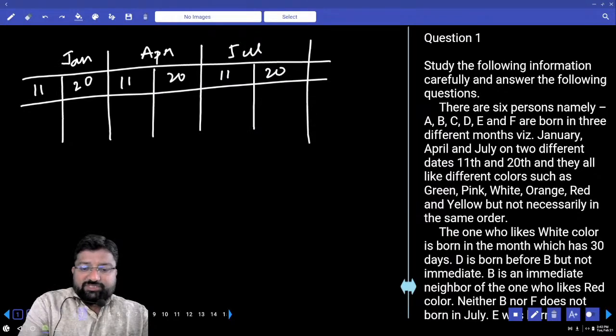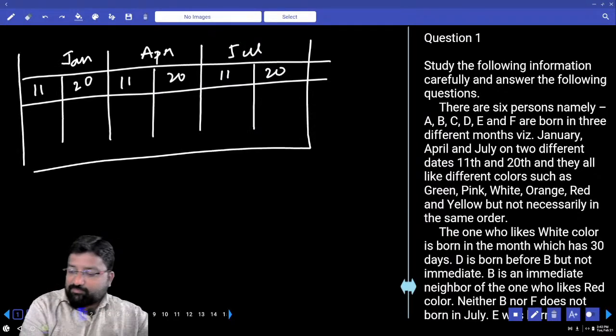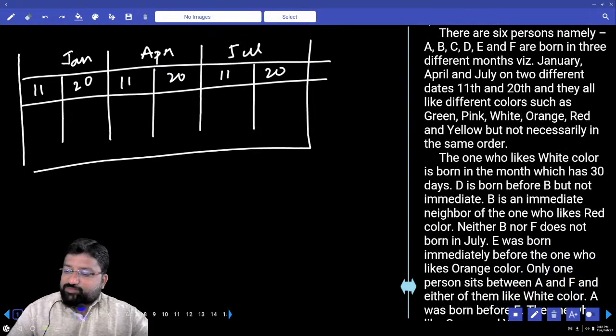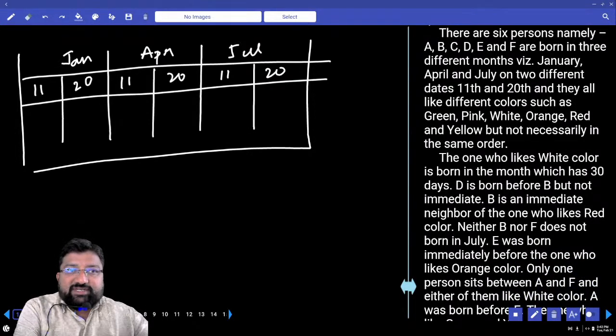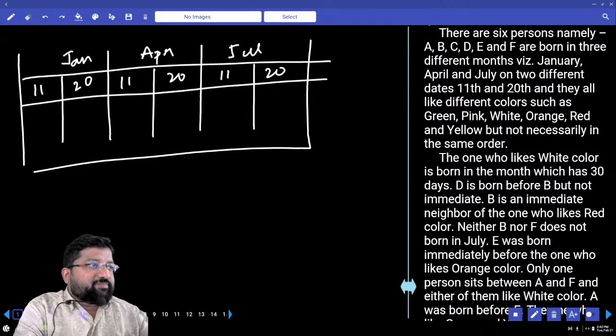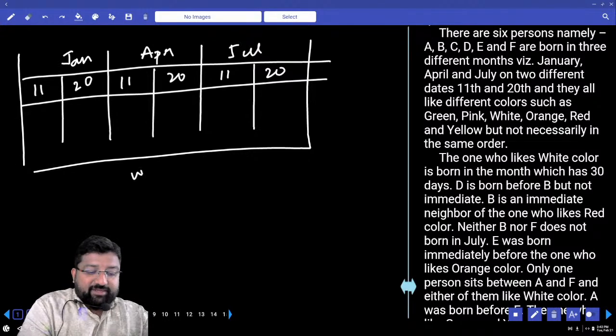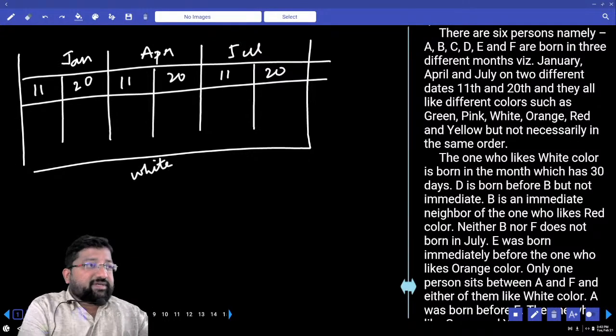Okay. What is the first point? Please read. The one who likes white color is born in the month which has 30 days. Among those 3 months, there is only 1 month which has 30 days. What is that? April. So white is in April.